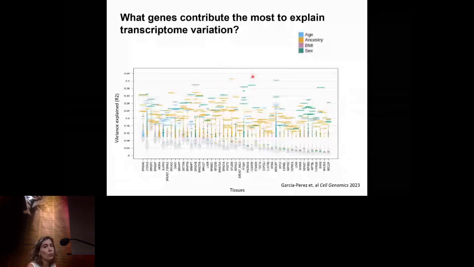But what I want to talk to you about today is that a lot of the findings that we had for this study were really confounded, if you will, by cell type composition changes, right? So a lot of the differences that we saw could be related to gene expression and cell type composition changes. So we decided to start a project where we're going to look at cell type single cell resolution. And when we were thinking about how can we understand sex and age differences and the contribution of sex and age in gene expression variation at single cell resolution, we realized that there were many data sets out there available, specifically for PBMCs.